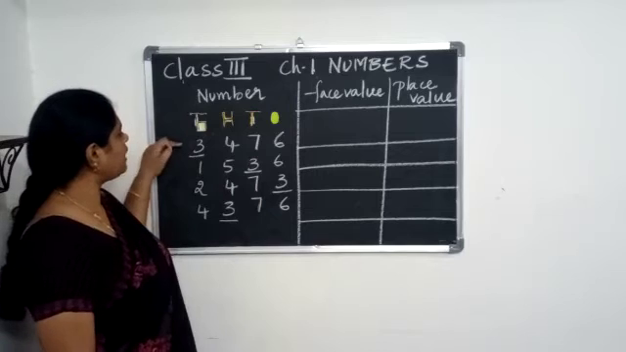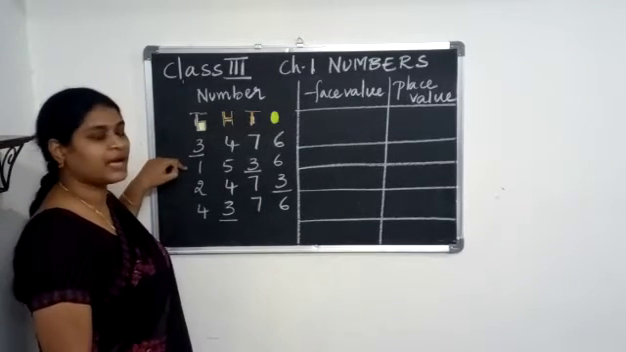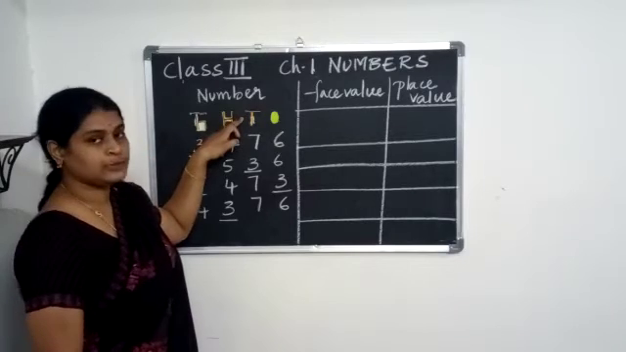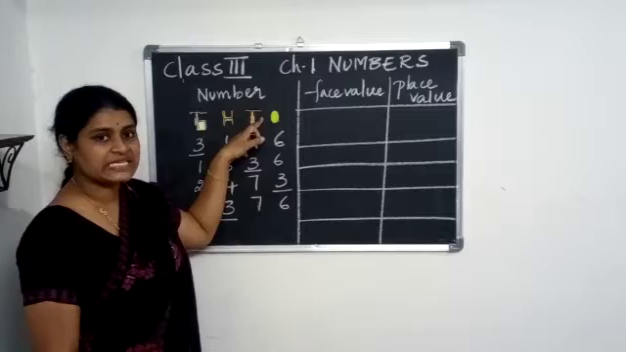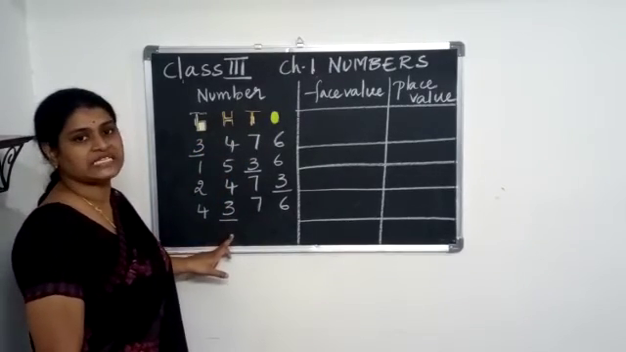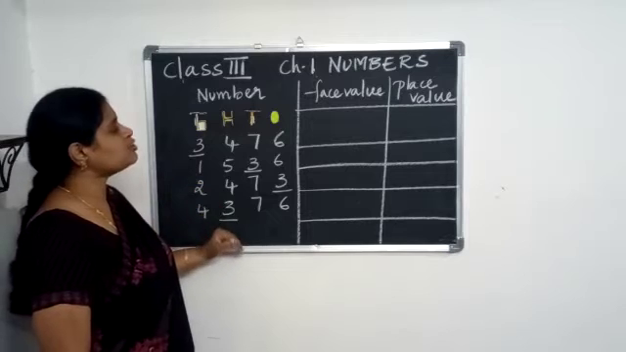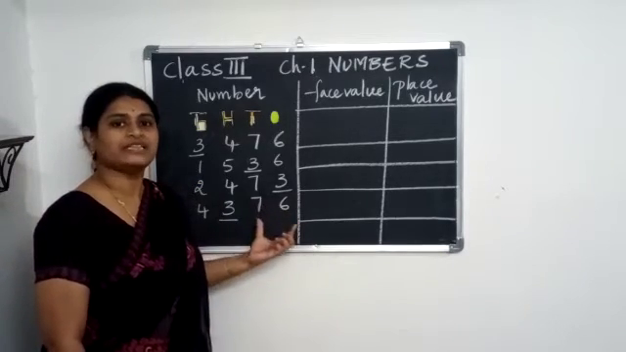In the first number you have 3 in thousands place. In the second number you have 3 in tens place. In the third number you have 3 in ones place. In the fourth number you have 3 in hundreds place. So he is telling us to write the face value and the place value of 3.